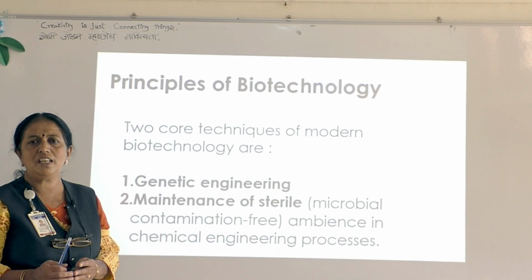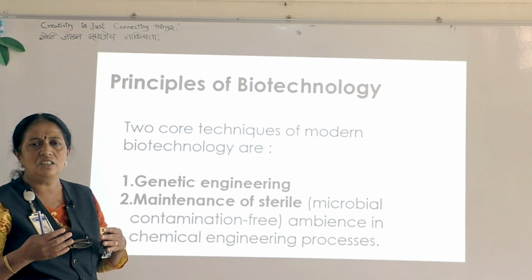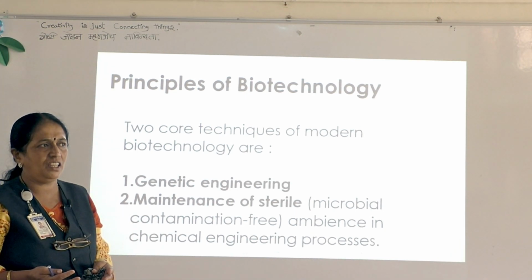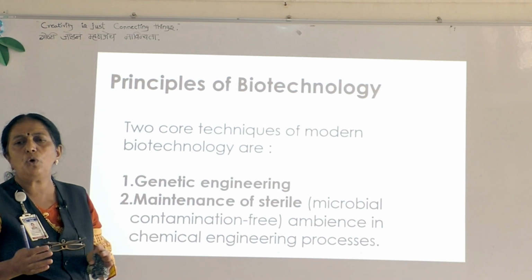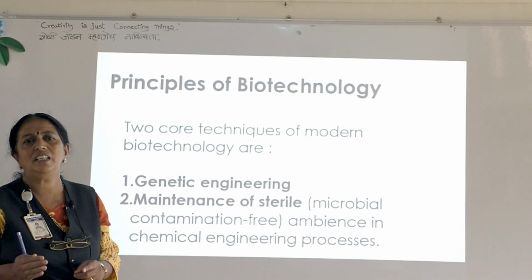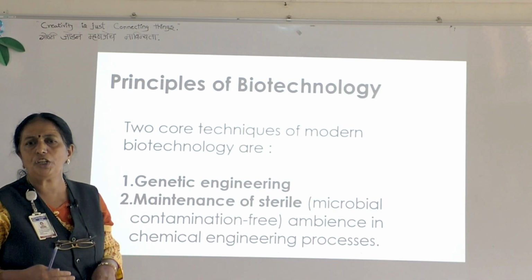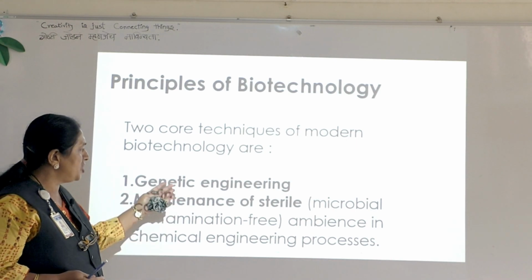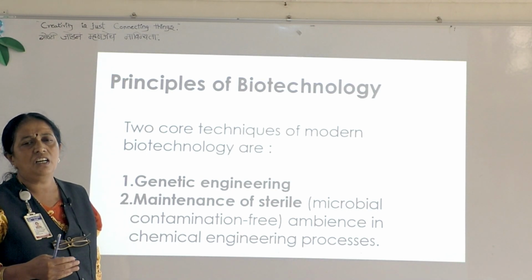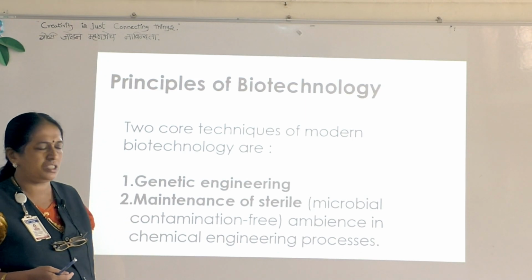In this process, the genetic makeup of an organism is altered. Genetic makeup means DNA or RNA, and due to that, the phenotype of the organism changes. Phenotype means external appearance, genotype means genetic makeup. So in genetic engineering, there is an alteration in the genetic material, so the phenotype of the organism changes.